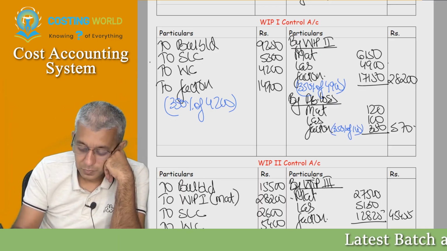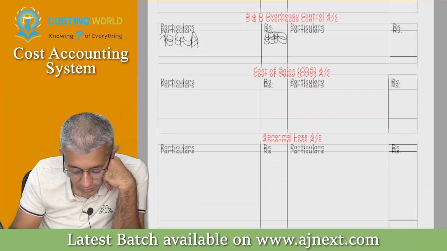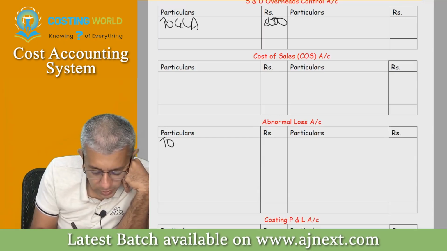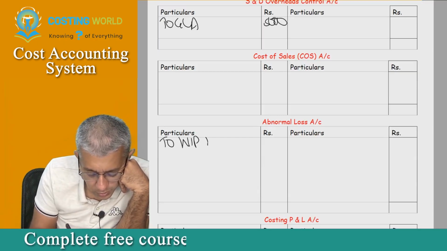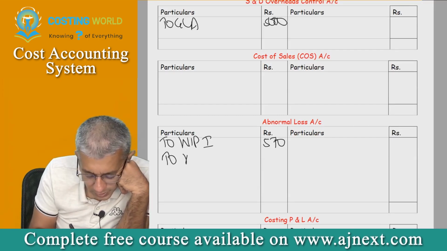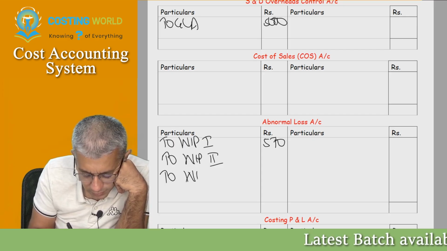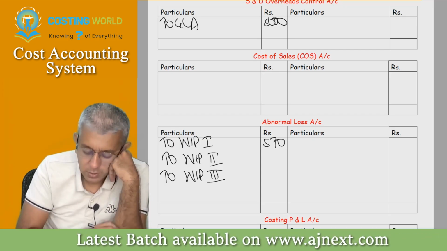Done. Now go to your abnormal loss account. This is the only time we use this account. Write down to WIP1 570. The same way Beta, WIP2 will also be coming. Just write down this and then start away with the other work.